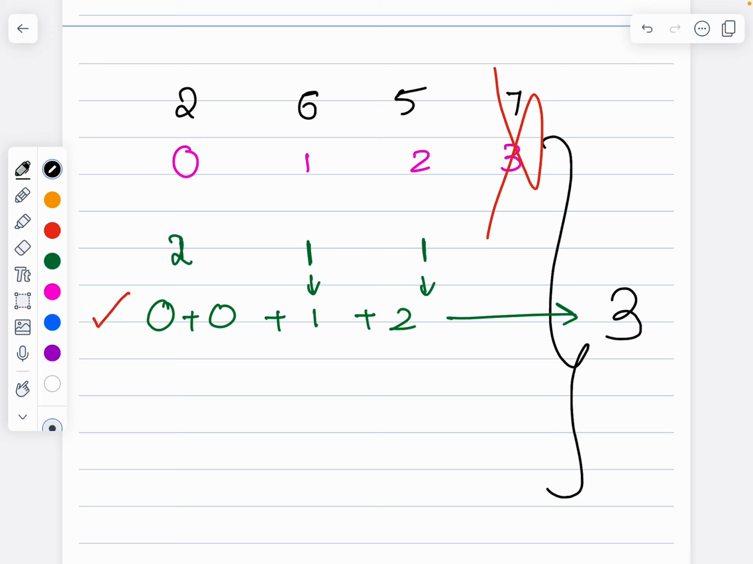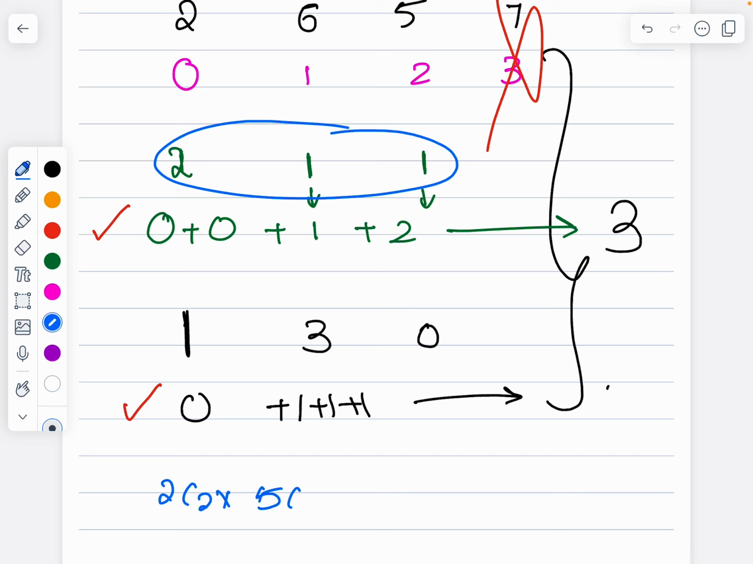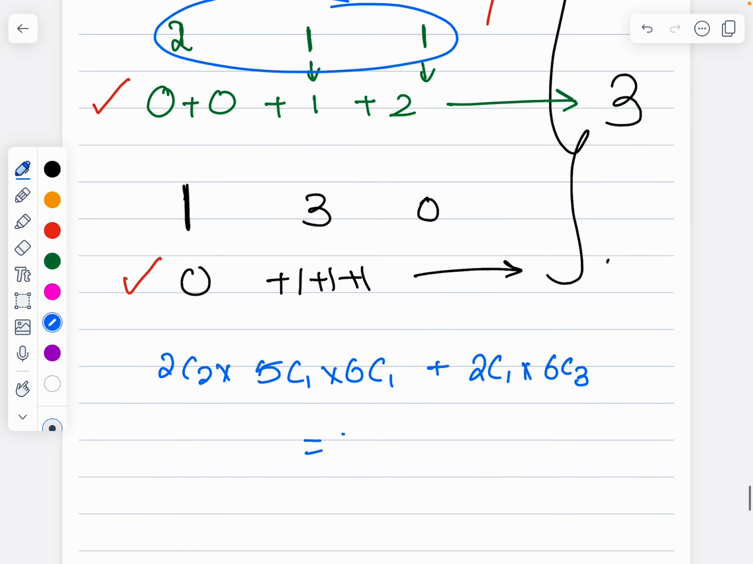Then another combination is 1 ball from here, and if I select 1 and 1, there will be only 3 balls, but I have to select 4 balls. So I'll select all the remaining 3 balls from here and 0 balls from here. So this is 0, and all 3 balls 1 plus 1 plus 1. This gives me 3. So this is another combination. So what are the combinations that I have? 2C2 times 5C1 times 6C1. Another combination is 2C1 times 6C3, which is going to be 70.